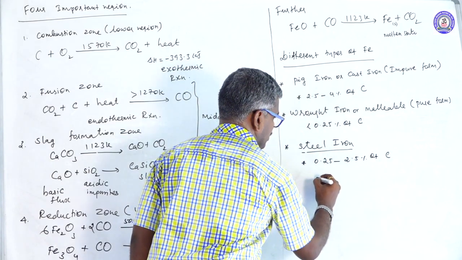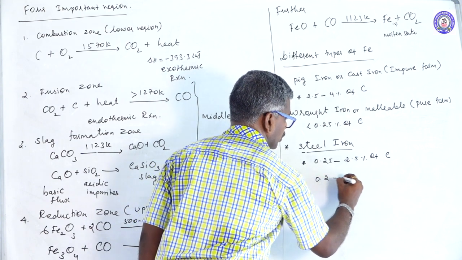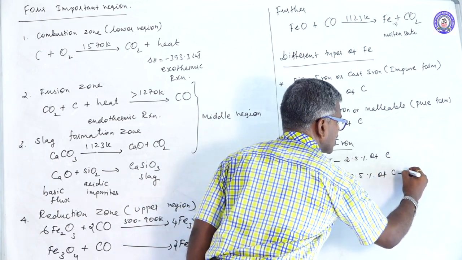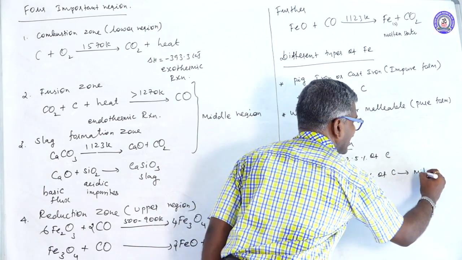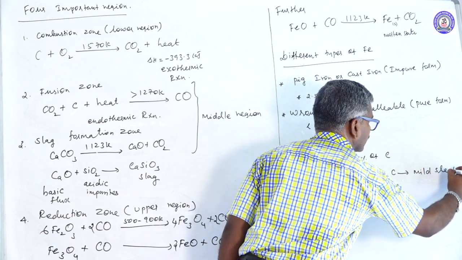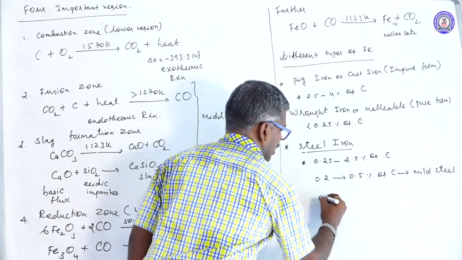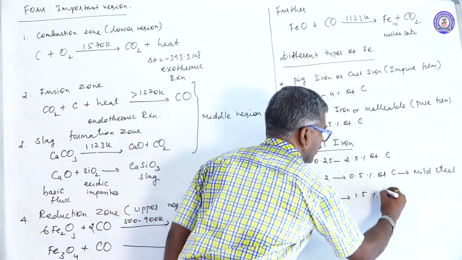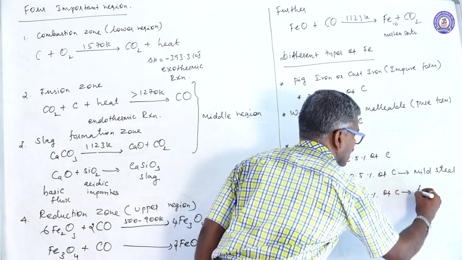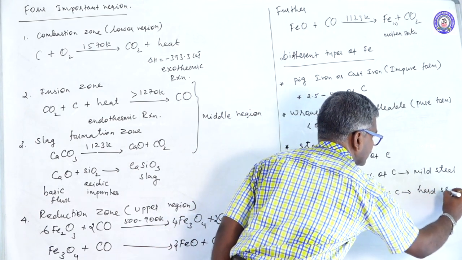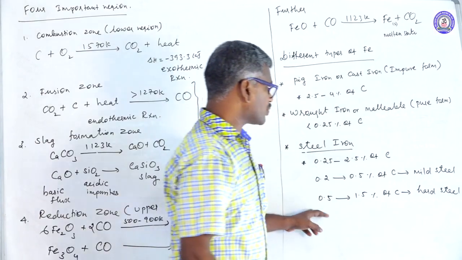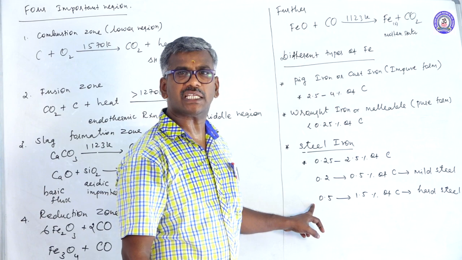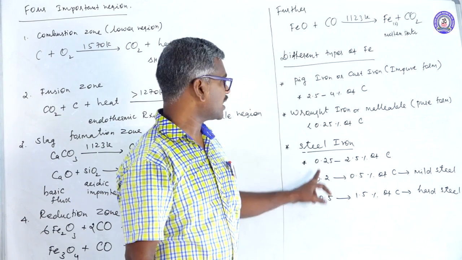Here the condition 0.2 to 0.5% of carbon acts as mild steel. 0.5 to 1.5% of carbon acts as hard steel. This one is used for construction of buildings, making TV towers, cable wires, etc.